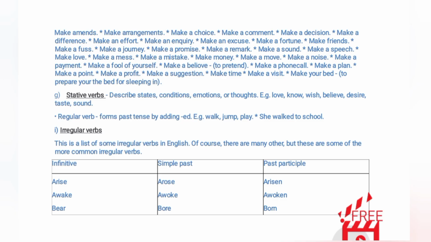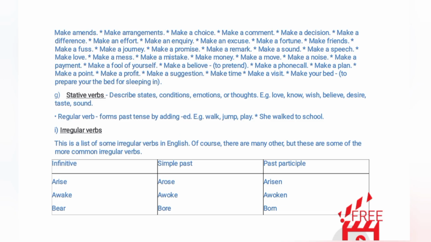G. Stative verbs describe states, conditions, emotions, or thoughts. Examples. Love, know, wish, believe, desire, taste, sound. H. Regular verbs form the past tense by adding -ed. Examples. Walk, jump, play. She walked to school.